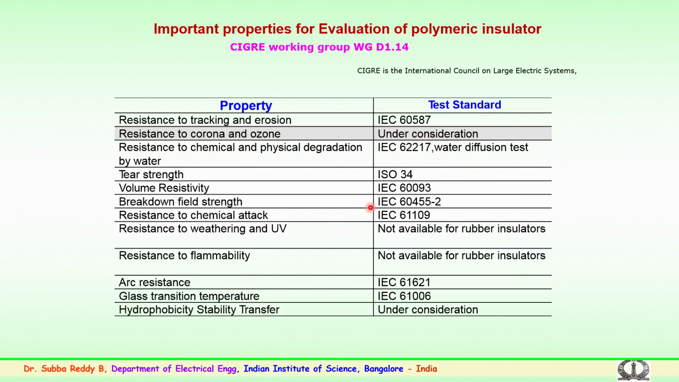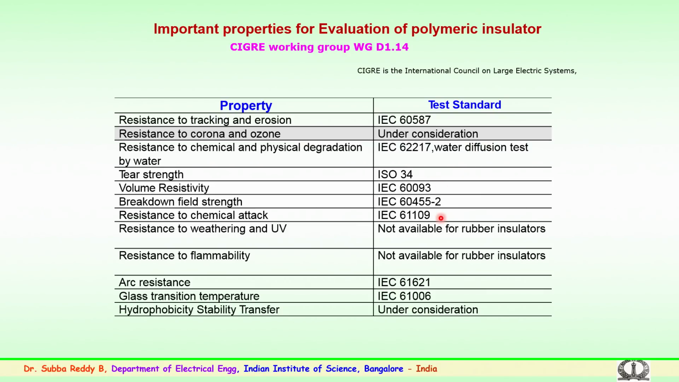A lot of activity, experimentation and research work is in progress in this direction. Several publications are also coming up, so the standardization could happen wherein the resistance to corona and ozone could also be covered. Resistance to chemical and physical degradation: there is a standard which refers to 62217, known as the water diffusion test, recommended by the standards. Similarly, mechanical aspects like tear strength, volume resistivity, breakdown strength and resistance to chemical attacks are all given in the respective standards.